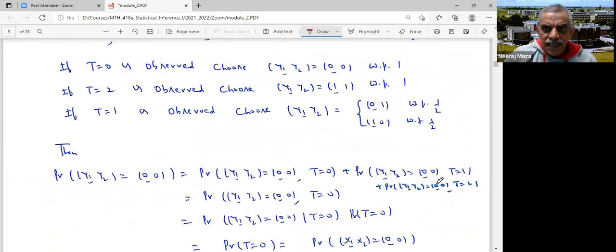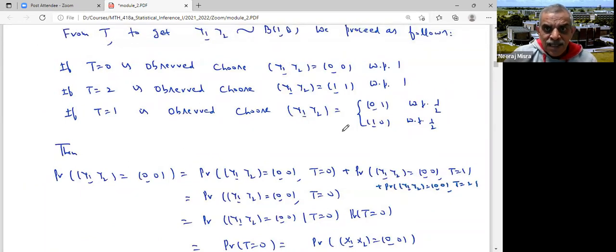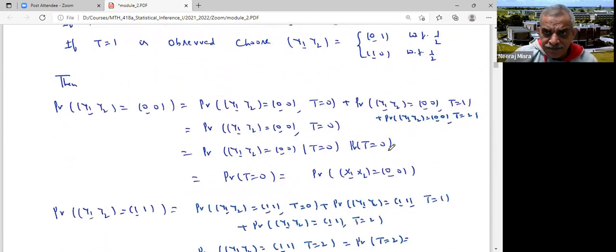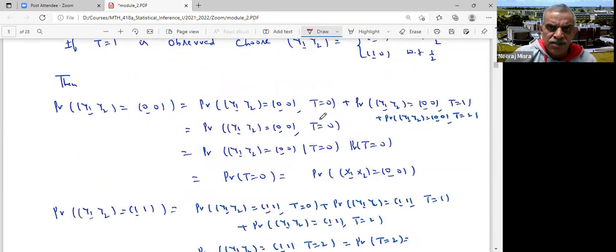Now, note that if my T is 1, then Y1, Y2 takes the value 0, 1 or 1, 0. So this probability would be 0, because if T equals 1, then Y1, Y2 is 0, 1 or 1, 0. So these probabilities would be 0. This is the same as probability Y1, Y2 equals 0, 0 given T equals 0, times probability T equals 0. This conditional probability is 1.